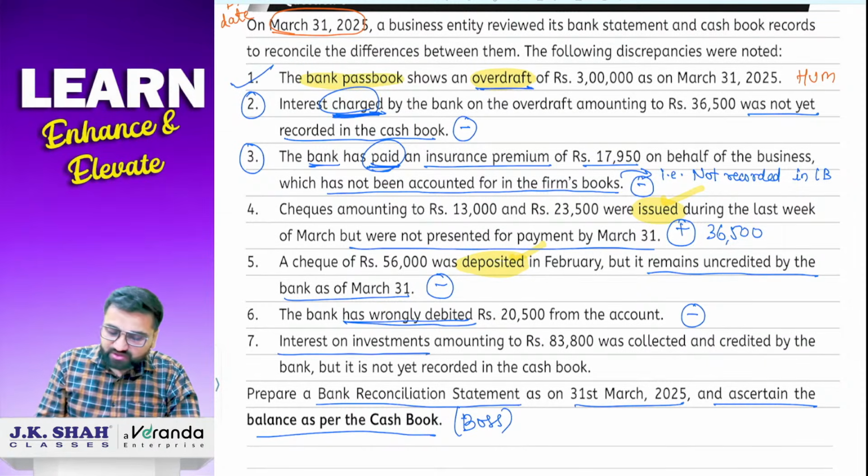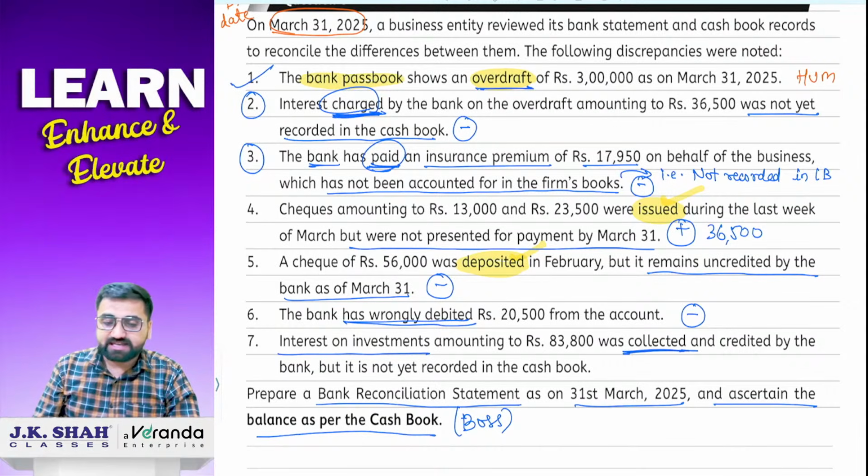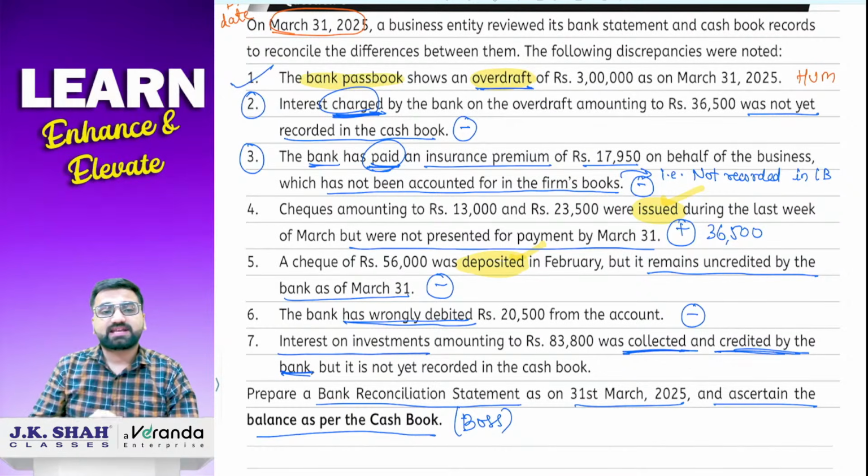Now see, this is interest on investments amounting to 83,800 was collected. Now see, collected word indicates what? It is an income. Collected and credited by the bank. अगर नहीं भी समझा होता collected word से तो आगे लिखा भी है, credit कर दिया है. So credited means what? It is an income. Okay, income credit हो गया बैंक में, but it is not yet recorded in the cash book.